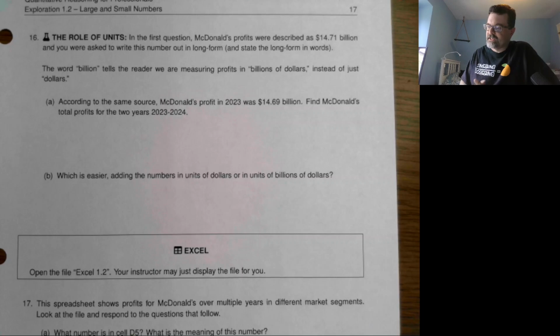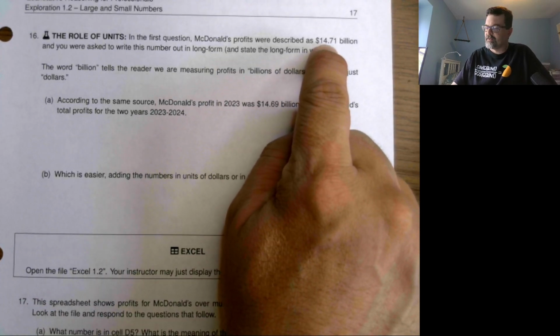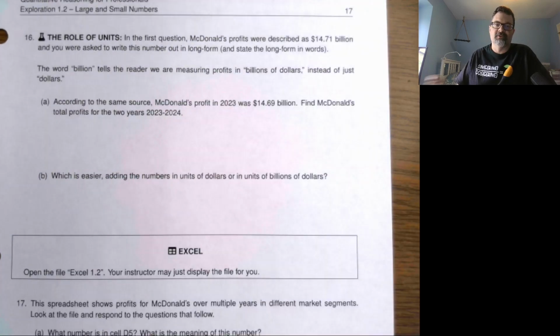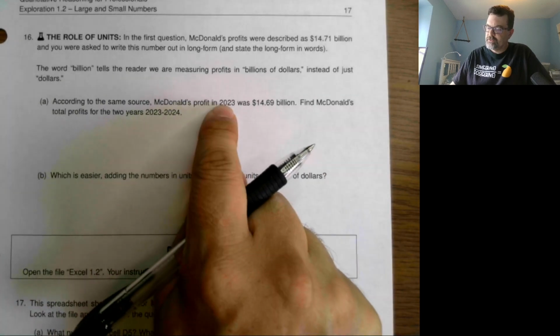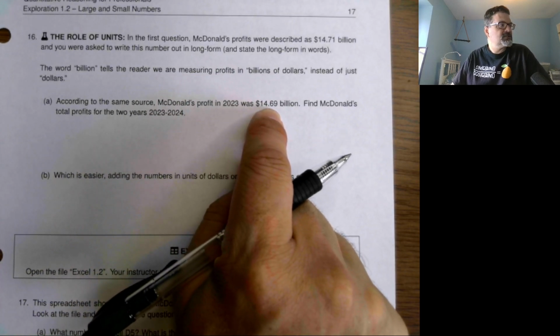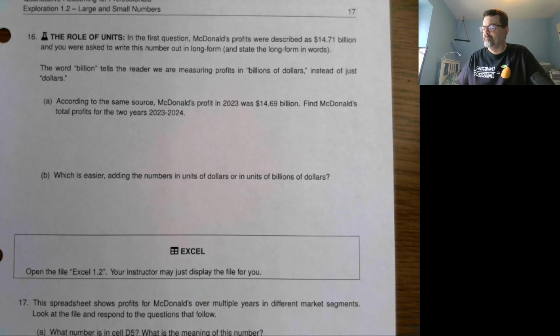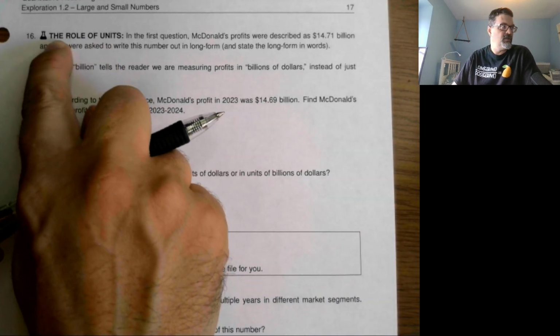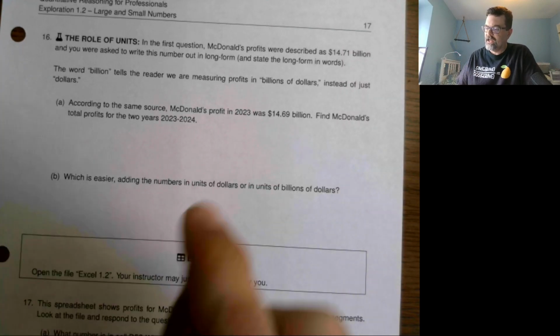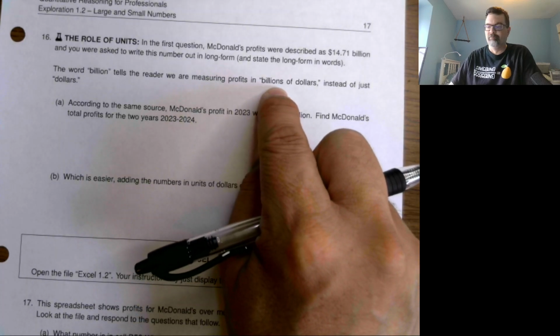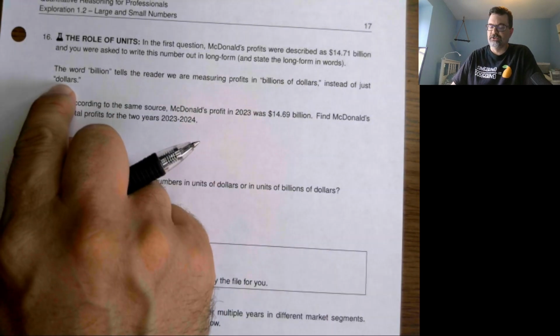So earlier in this exploration, we saw this was McDonald's profit in 2024, $14.71 billion. It turns out in 2023, it was really close, just a smidge less, 14.69 billion. So what would their total profits be for 2 years? And the point that we're making here in the role of units when we're working is that it's a lot easier to make your unit in billions of dollars rather than just dollars.